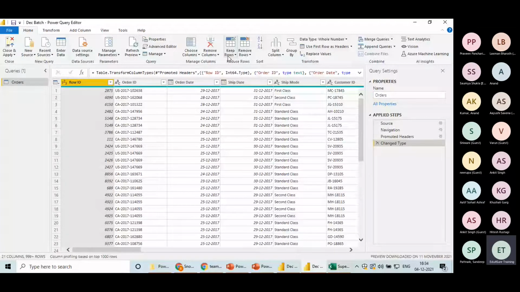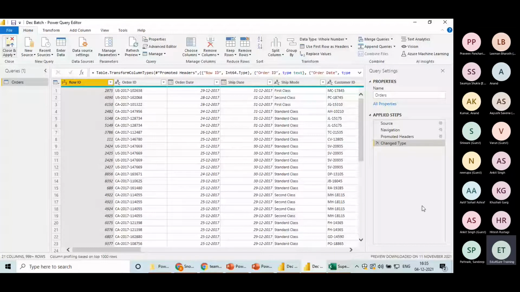This is the name of the table we have in front of us, and these applied steps are nothing but whatever changes we make to this table, all would be recorded here. Why would they be recorded here? Because there is no Control Z in Power Query. If you remove something by mistake and press Control Z, there is no Control Z. So what is the option? You can press the cross and that will undo it. Understood? Under applied steps. So this is the section for Control Z in Power Query.